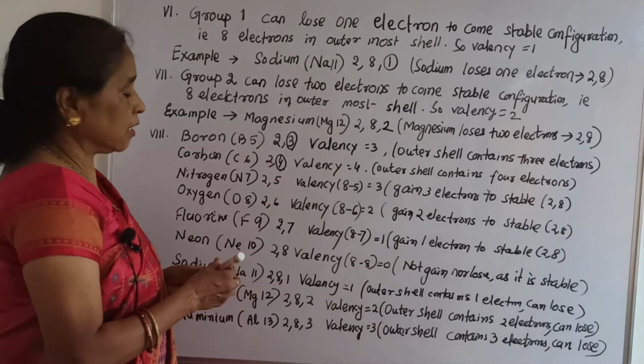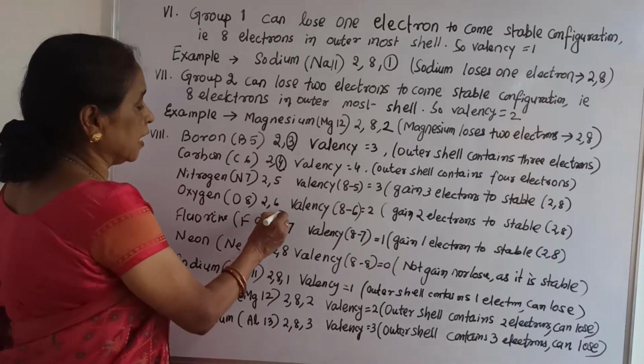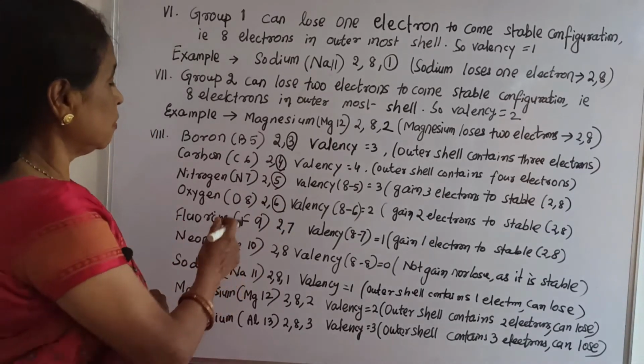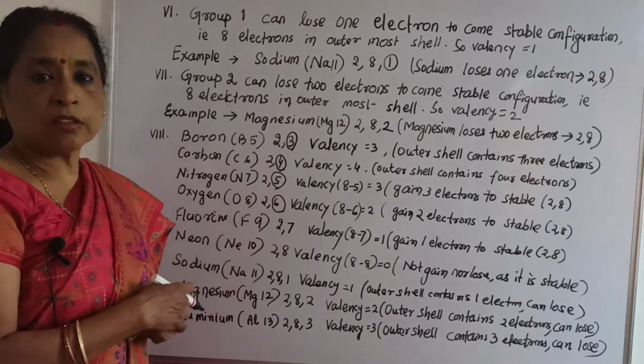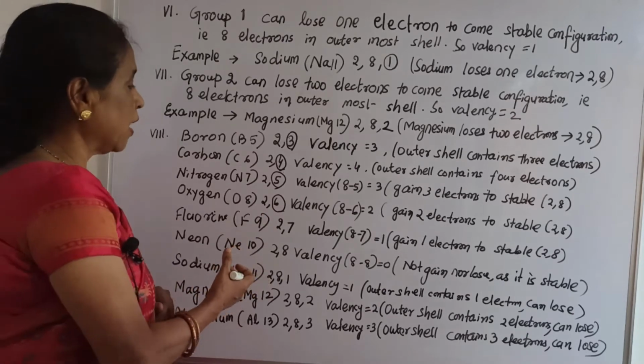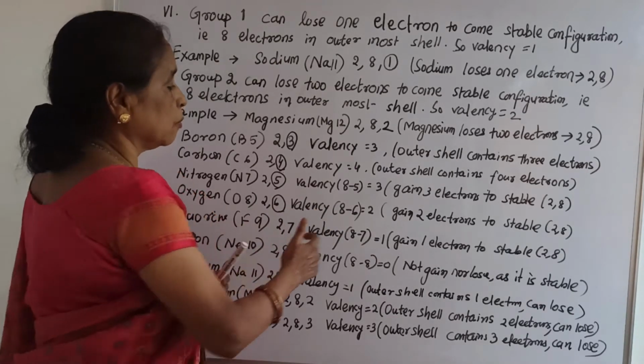Oxygen, what is the atomic number? 8 and the symbol is O. 2, 6, here 6 is the outermost shell's electron count, but 6 electrons cannot be lost easily, a large amount of energy is required. That is why valency is 8 minus 6, which is 2.